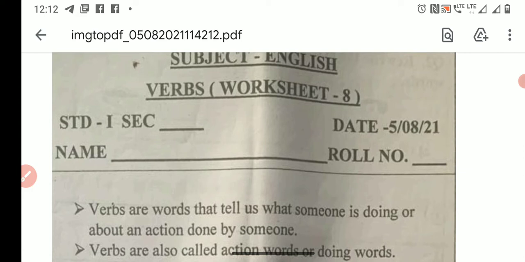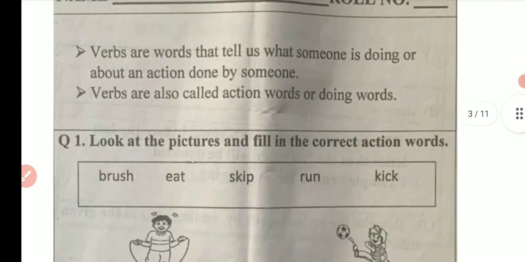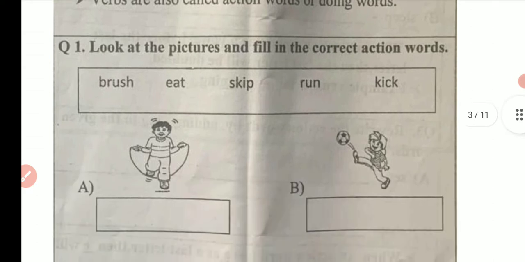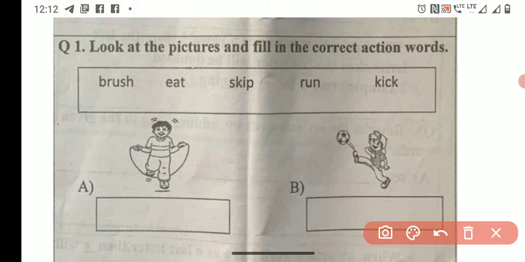This is worksheet number 8. You received 7 worksheets in the previous month, in the month of July. Now this is worksheet number 8, so let's start. Children, I already taught you the action words, so we will be solving this worksheet now. You can see there are a few words written here in the helping box.